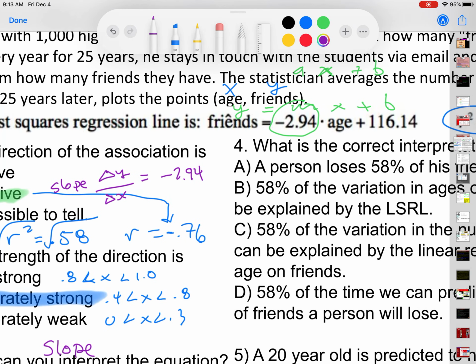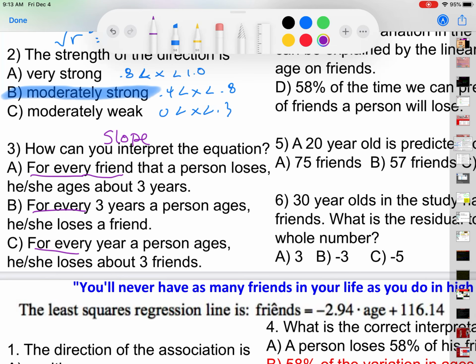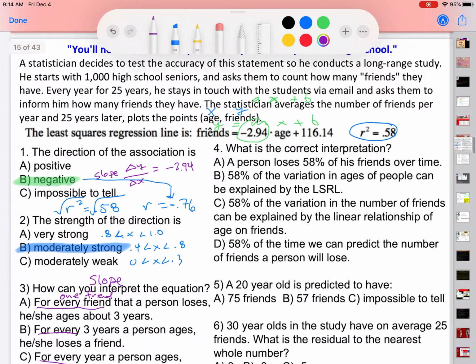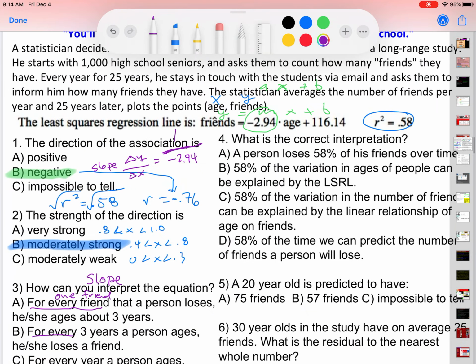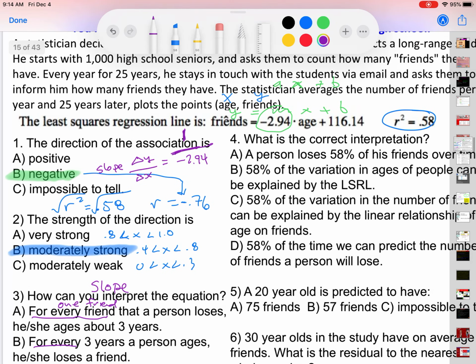Okay, so the change in y is your number of friends. So if you look at our multiple choice, it has for every friend, or every, it's kind of weird, but you say one friend. So that would be 1. And then the x value is what happens for your age.